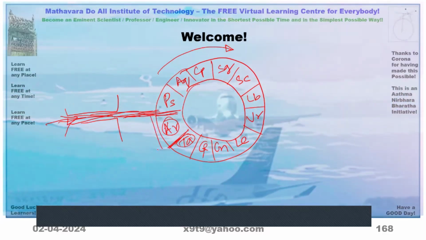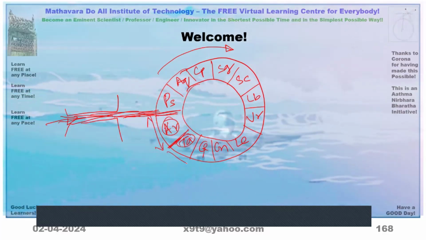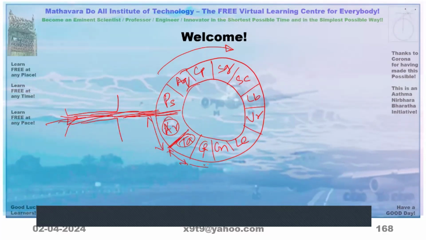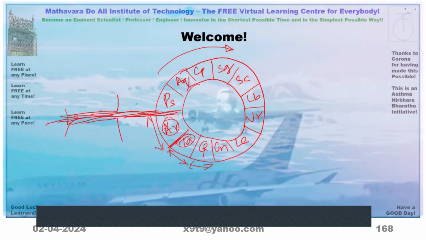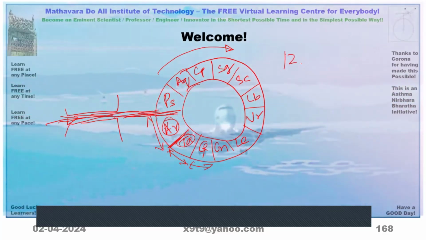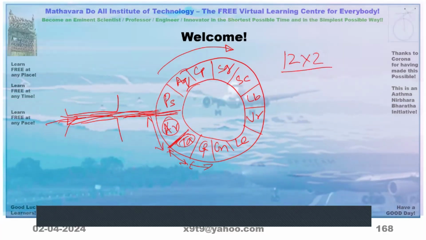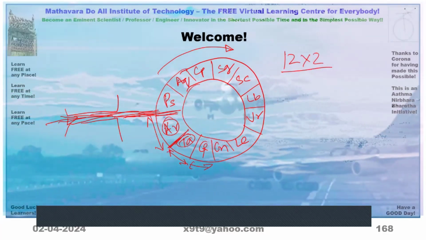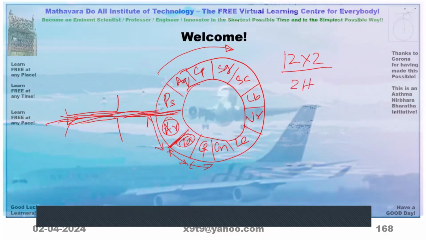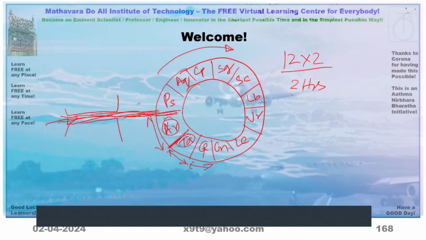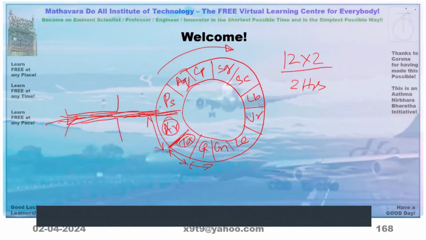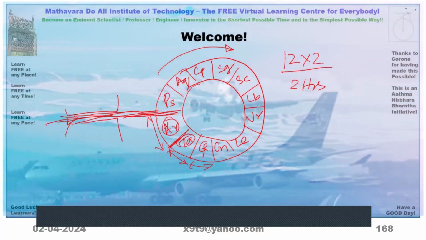So each interval takes 2 hours. 1 to 12 numbers were there. Each number will have 2 hours. So 12 into 2, 24 hours. So the average value of Lagna is 2 hours. Exact values are given in the Panchanga. As a rough calculation, it is 2 hours.